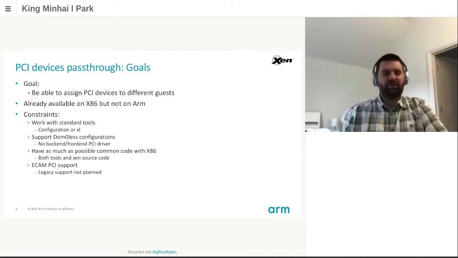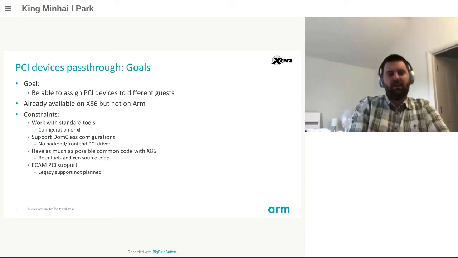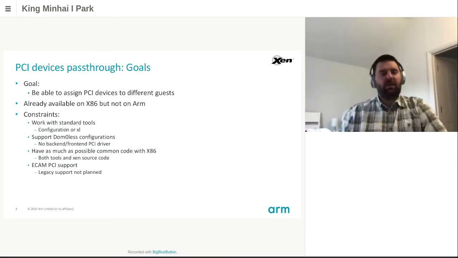First, using the same tools and configuration systems as on x86. This means using xl tool or directly a guest configuration file to pass through a PCI device from DOM0. Second constraint is to support DOM0-less. This means having a way in the device tree to declare a PCI device pass-through, but also not to depend on DOM0. As a consequence, we cannot use a backend front-end driver inside Linux.